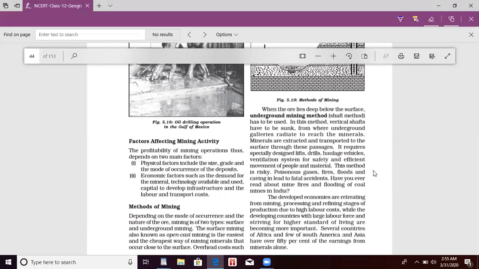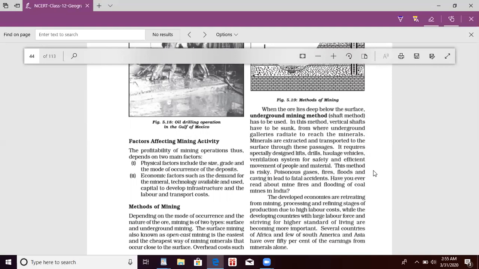It requires specially designed lifts, drills, haulage vehicles, and ventilation systems for safety and efficient movement of people and material. This method is risky. Poisonous gas, fire, floods, and cave-ins lead to fatal accidents. Have you ever read about mine fires?